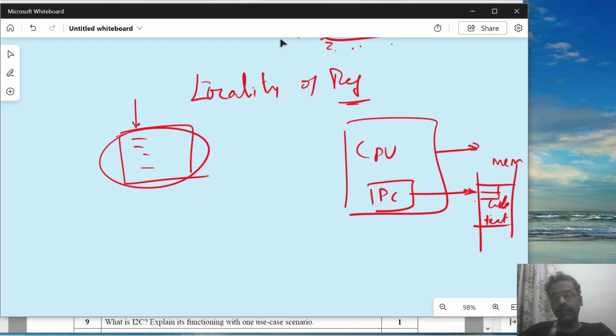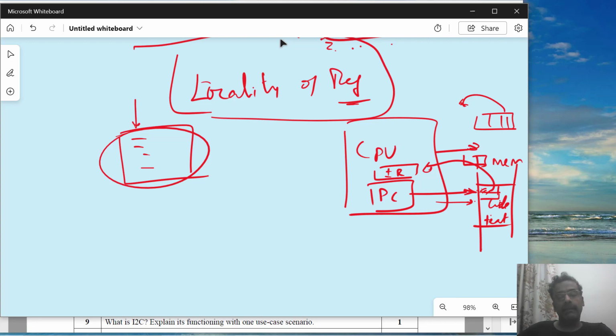That means when I am saying it is accessing them, it is being addressed, and then the content of that is brought into the CPU, because if you want to execute a program, it needs to be brought into the CPU. And you know that it is the IR, instruction register, which is getting this instruction, which could be a 2-byte thumb instruction, or maybe some instructions are 4-byte wide. That means it is a 32-bit wide instruction which is coming into the CPU, and then the CPU is going to execute it. Now the locality of reference comes when the program is running in a processor.